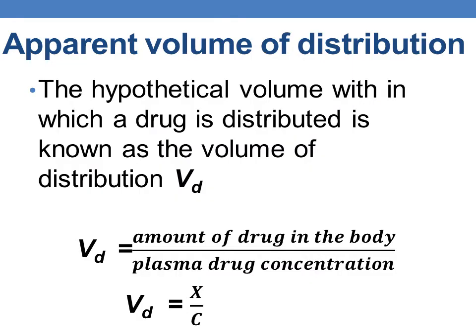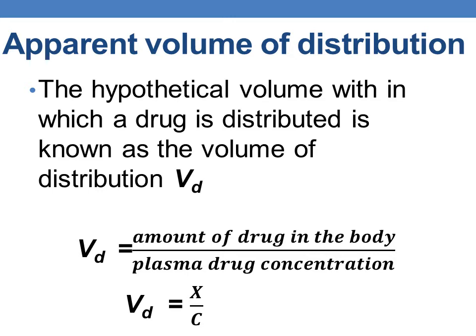Before going into significance, let us briefly discuss what is volume of distribution. The simplest definition is, it is a hypothetical volume within which a drug is distributed. It is given by the equation VD equals amount of the drug in the body by plasma drug concentration.